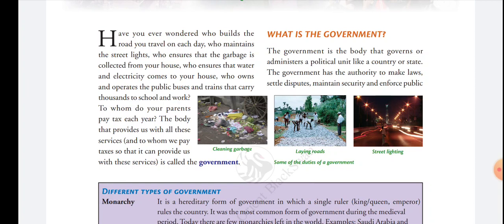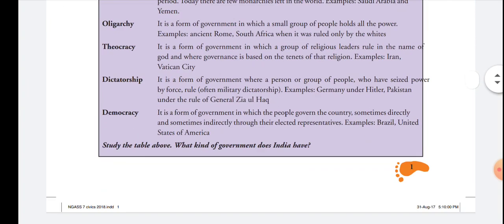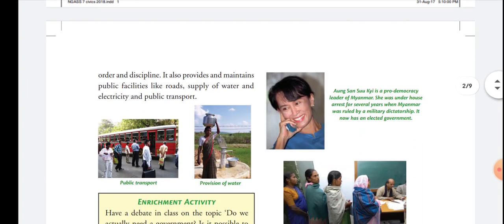And the next is to enforce public order, and ask the public to follow the rules and regulations. For example, to maintain traffic on the road, the government appoints traffic policemen who control the traffic.